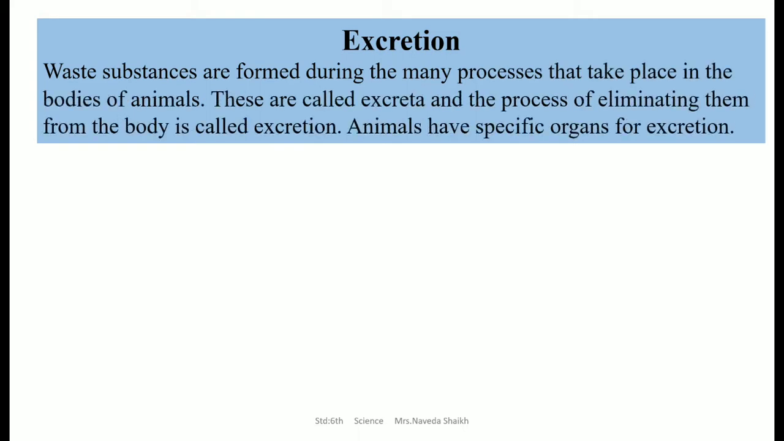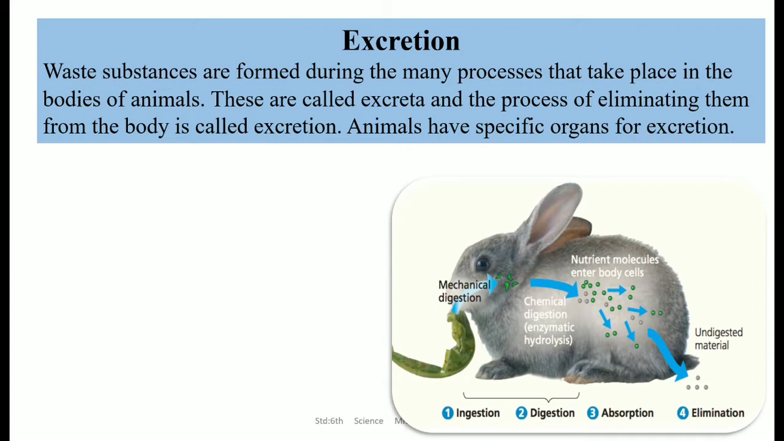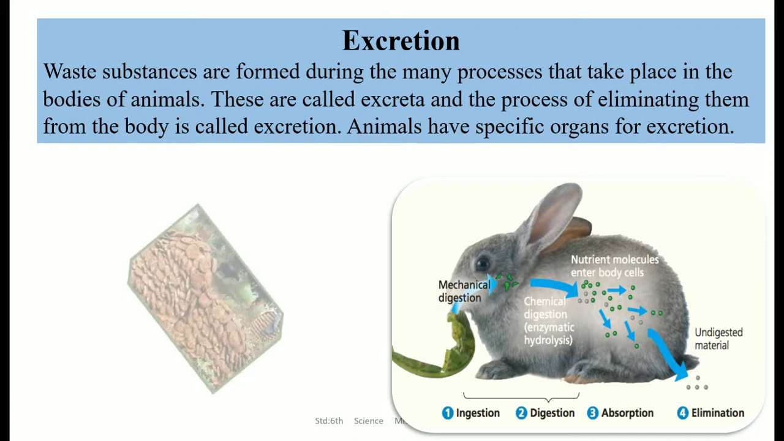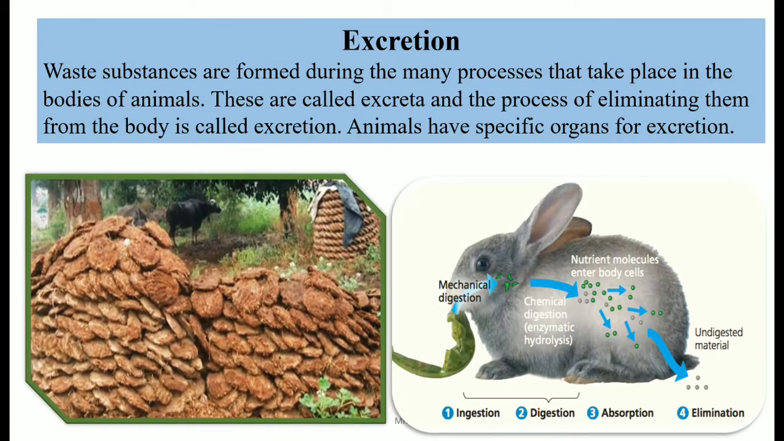So excretion, in other words, we can say waste substances are formed during many processes that take place in the bodies of animals. These are called excreta, and the process of eliminating them from the body is called excretion. Animals have specific organs for excretion, as I've explained earlier. Like humans, other animals and plants, all living organisms have this characteristic. Here you can see a rabbit, and rabbits also give out excreta from their body. Animals like cows, you must have seen cow dung. That is the waste given out from their body.